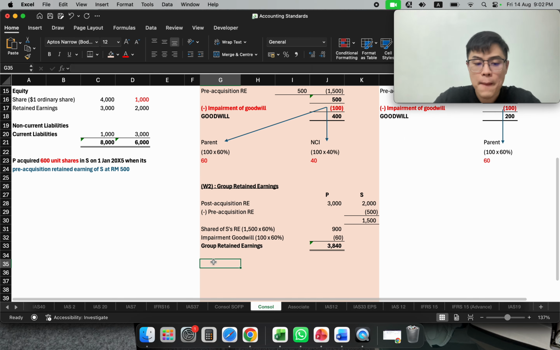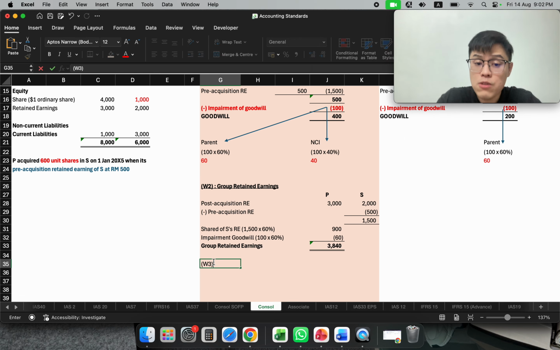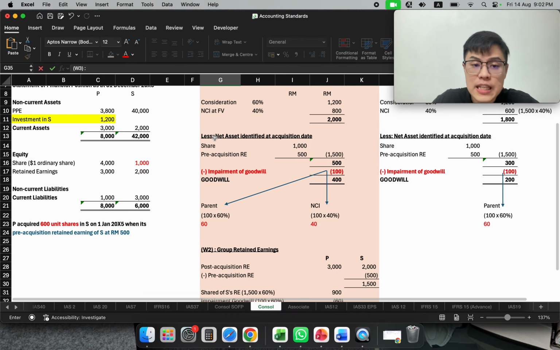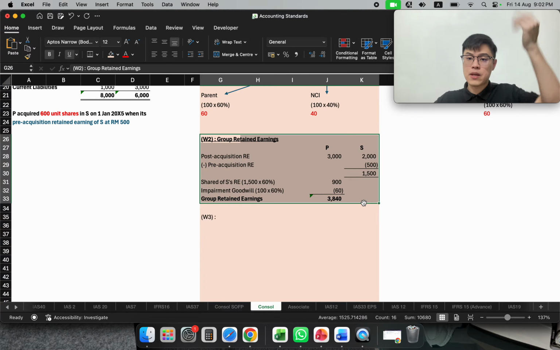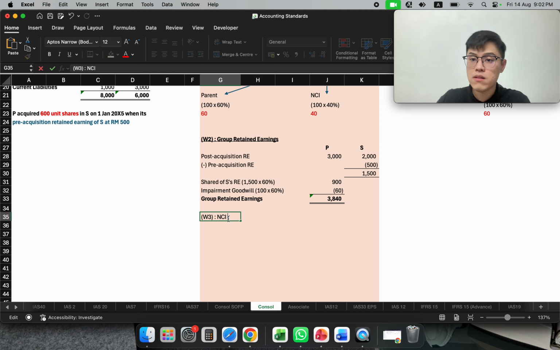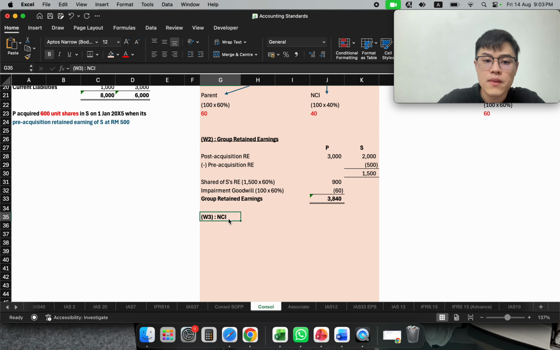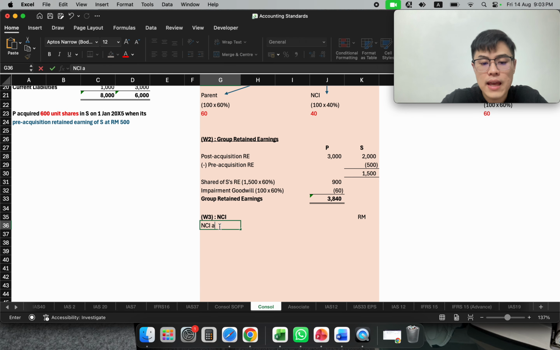Then my NCI. My NCI value also will increase. This is my initial measurement. Subsequently, my earning will be increased because my subsidiary contributes profit to me. And my NCI, when the subsidiary earns, NCI value also will increase. So in terms of your NCI, our initial value will be the NCI at pre-acquisition date.